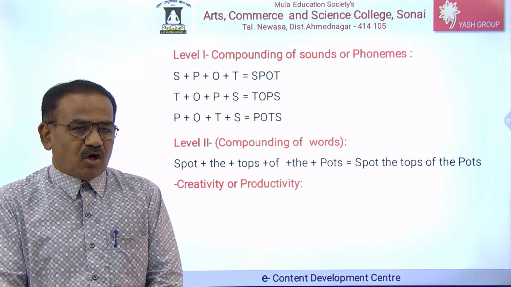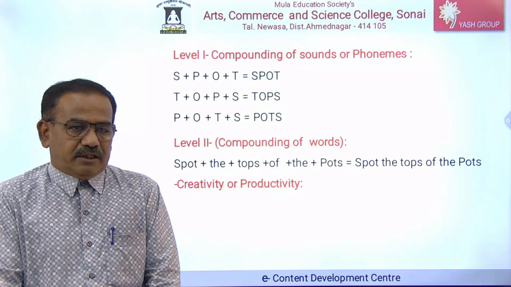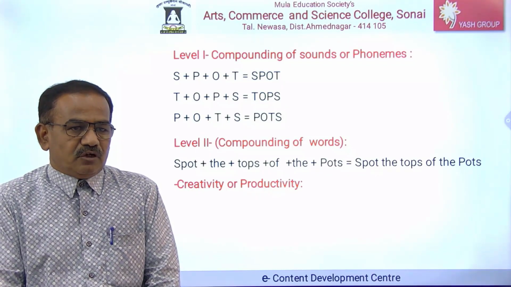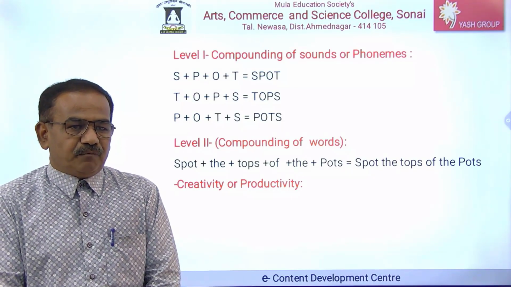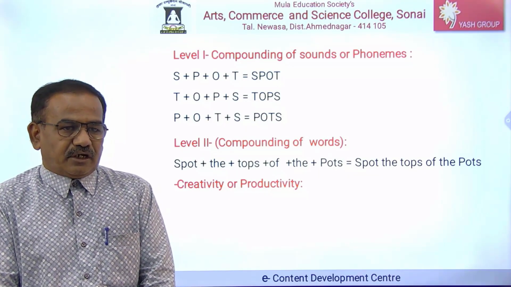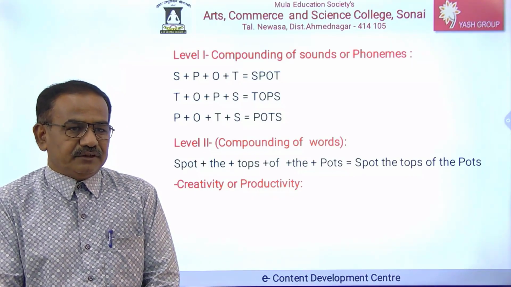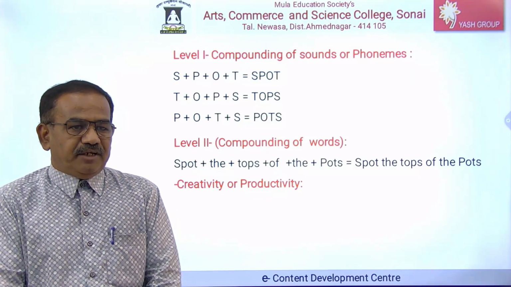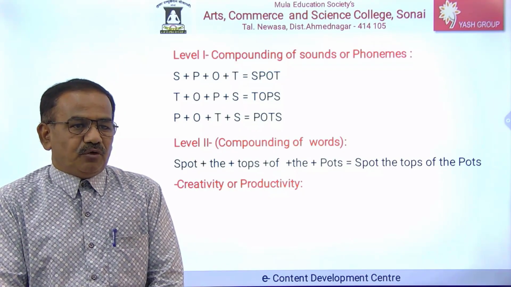For example, in the word spot, O is a vowel; S, P, T are consonants. In the word tops, O is a vowel; T, P, S are consonants. In the word pots, O is a vowel; P, T, S are consonants. When we interchange the sounds in a single word, there are different meanings. Spot, tops, pots can be formed with the help of four sounds S, P, O, T.